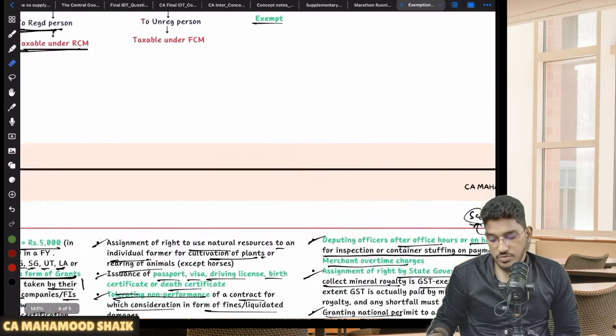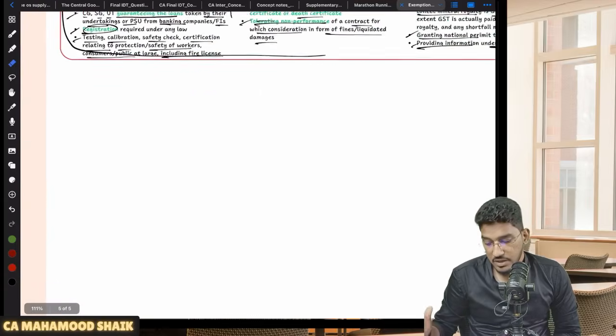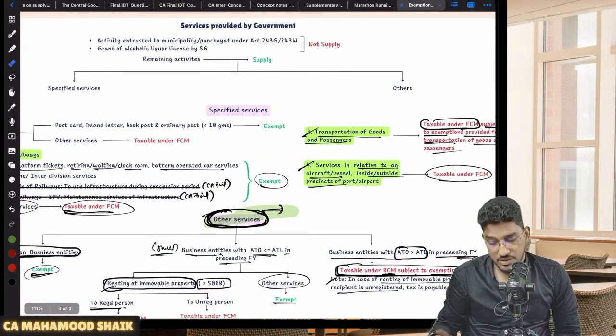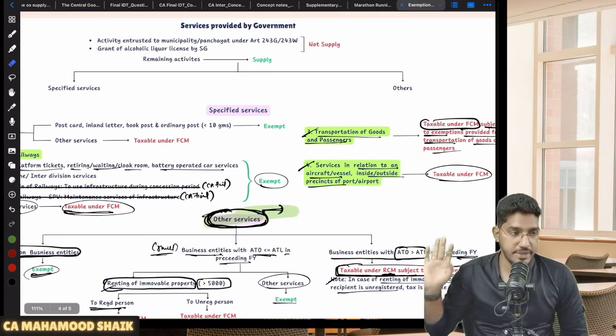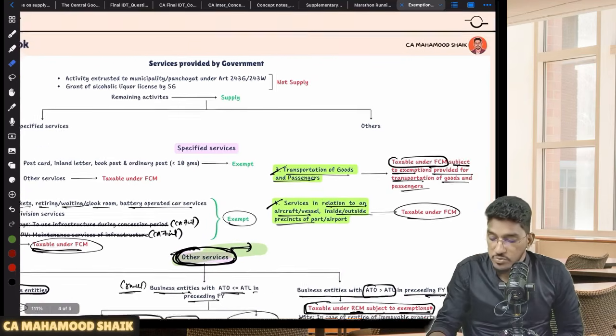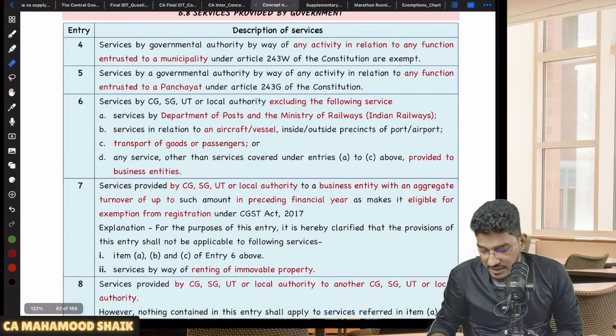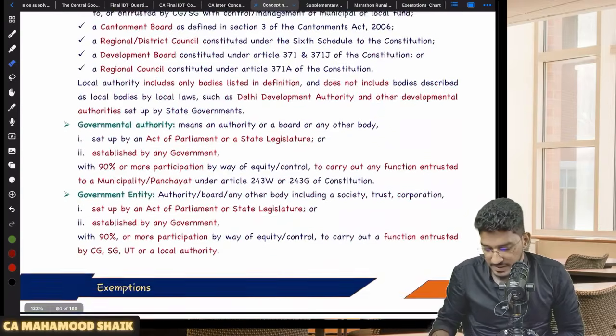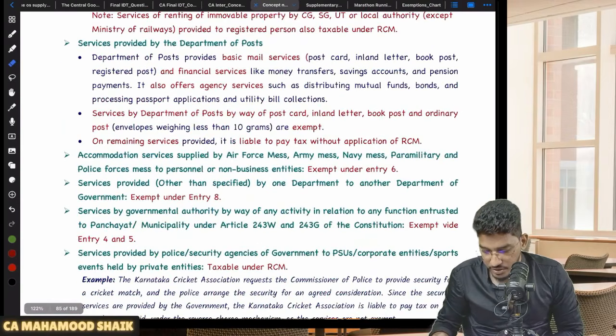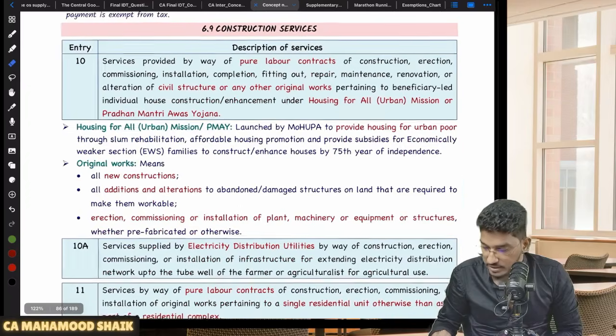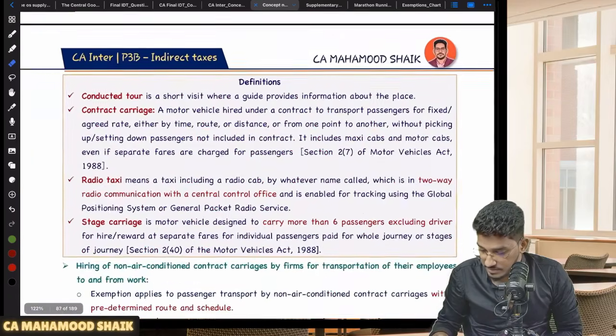Okay, so this is one comprehensive chart for exemptions relating to services which are provided by the government. Okay, a few more small exemptions are there which are very frequently tested. One or two exemptions are very important, and I wanted to bring your attention to them. What are those?